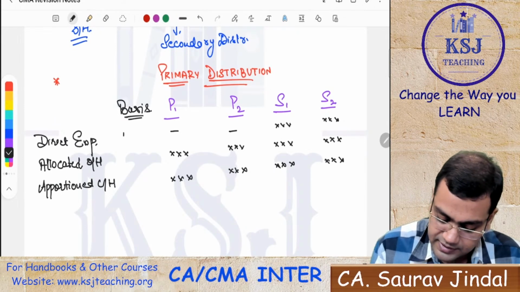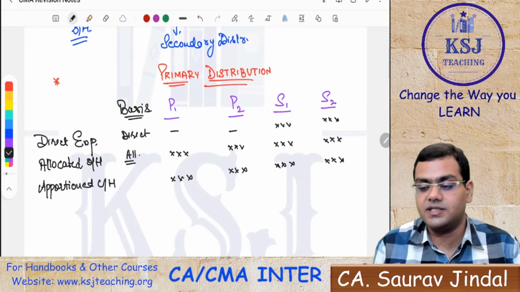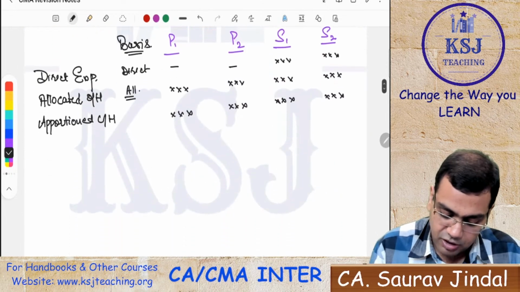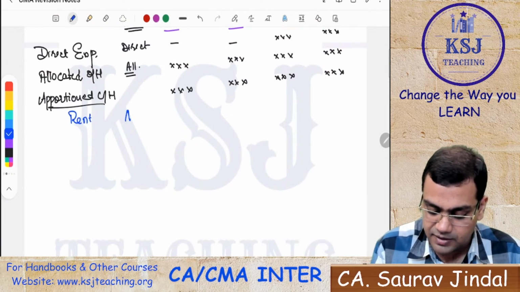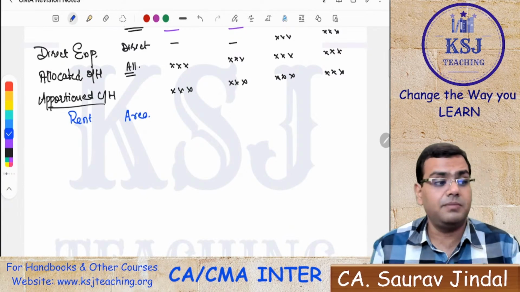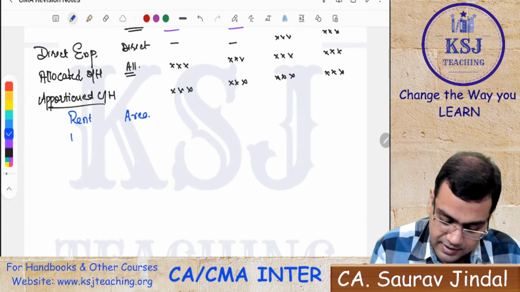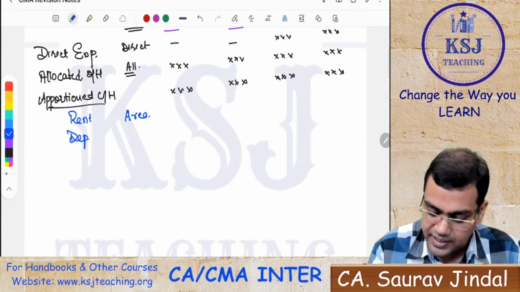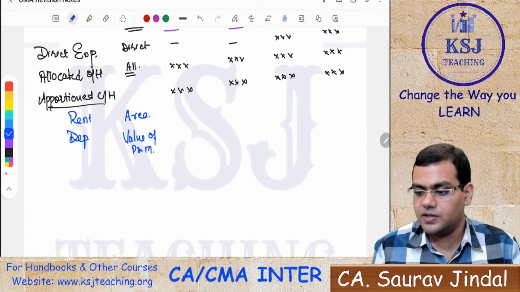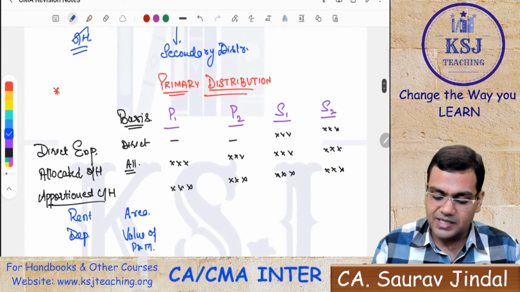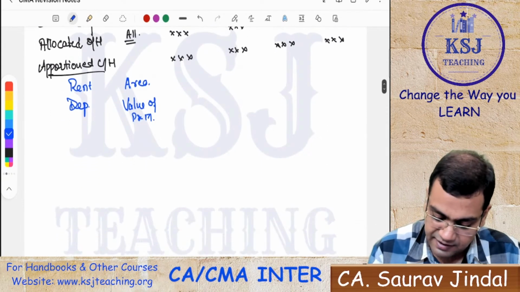For example, if rent is given to you, the basis will be the area, and on the basis of the area you will apportion it. If depreciation is given on plant and machinery, then the basis will be the value of plant and machinery. On this basis you have to prepare your primary distribution.